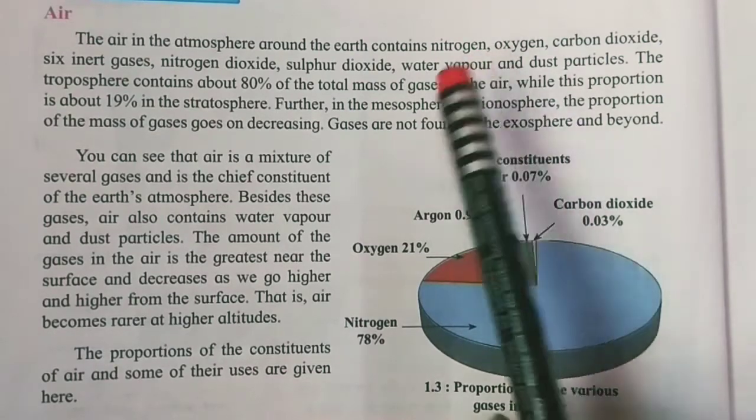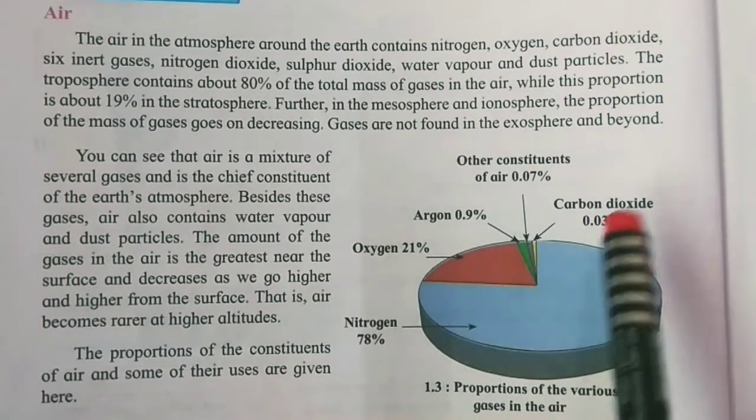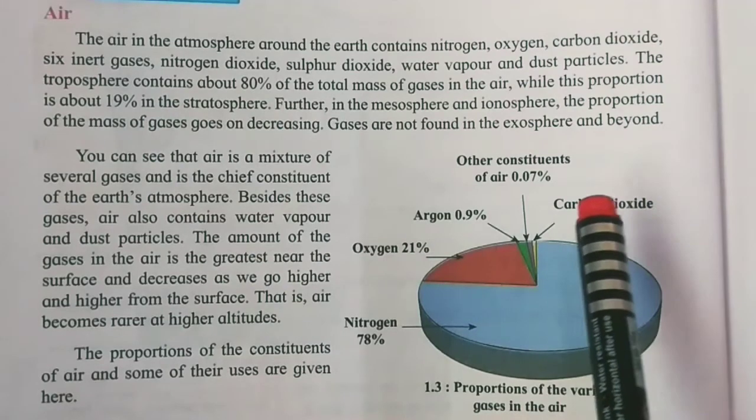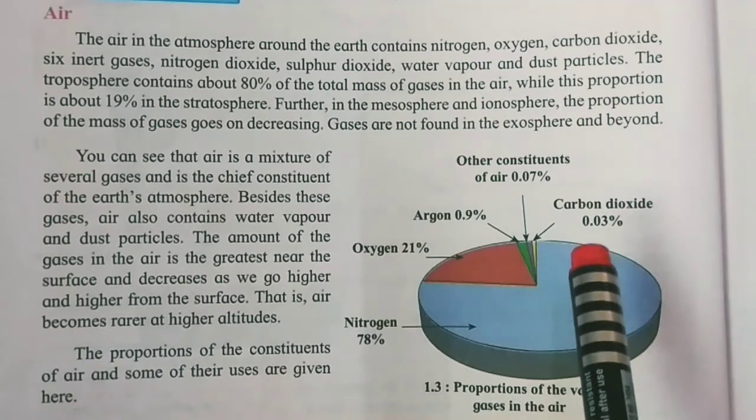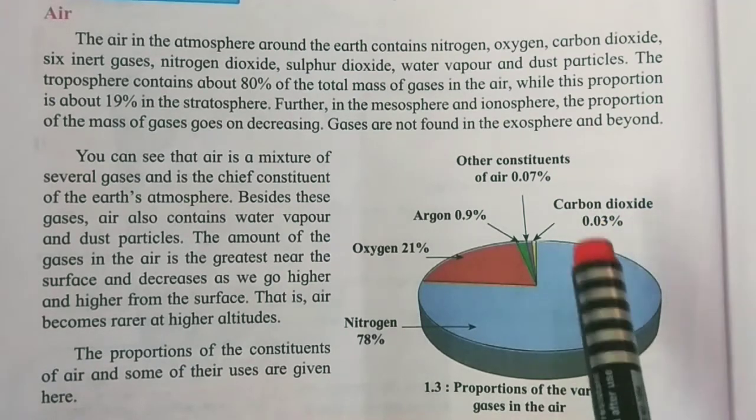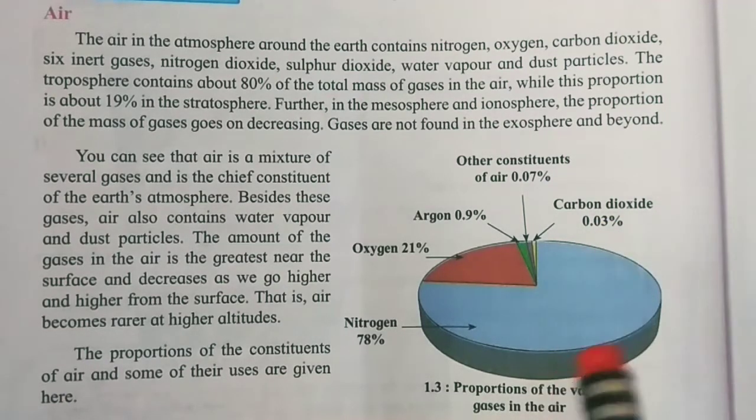Which are they? Nitrogen, oxygen, carbon dioxide, inert gases like helium and neon. These are the inert gases. Then nitrogen dioxide, sulfur dioxide, water vapor and dust particles. These are the constituents of the air.